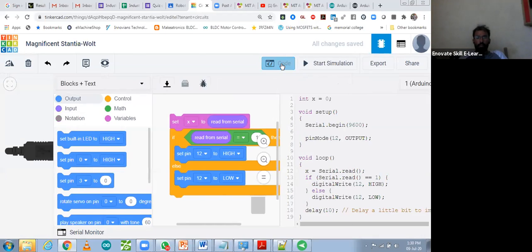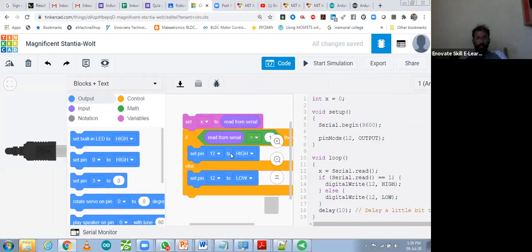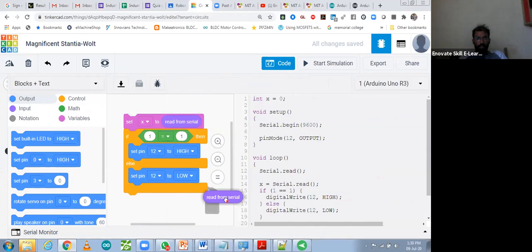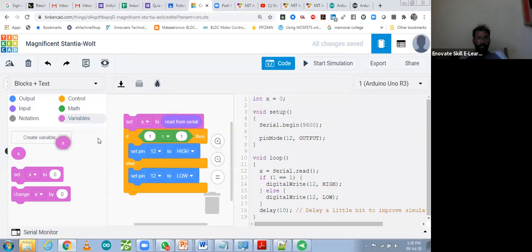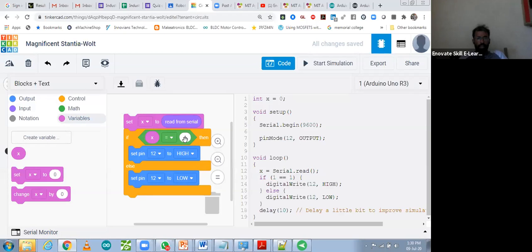Okay, let me make it more simple. Delete this, and take the x value over here because we have already taken the variable x. So you can see if x is equal to 1, then digital write high, otherwise low. Same coding, only we will not be able to read a string. A string we cannot take over here in graphical coding, otherwise we can take an integer. So if we send any integer, then it will work.